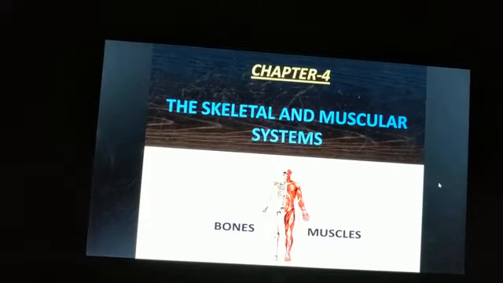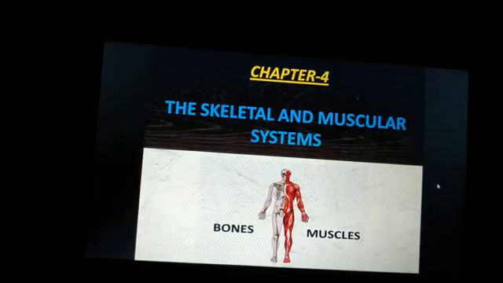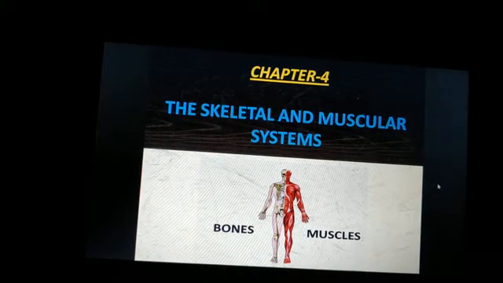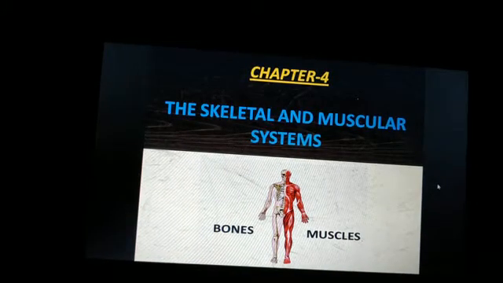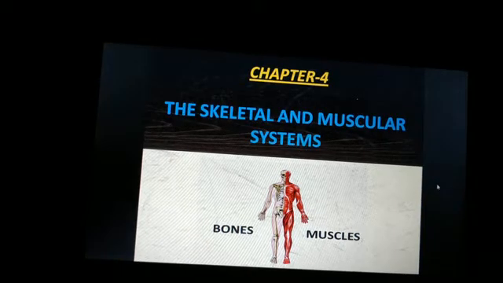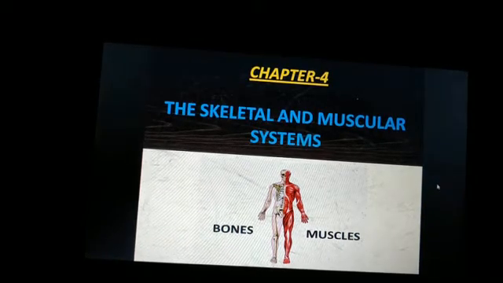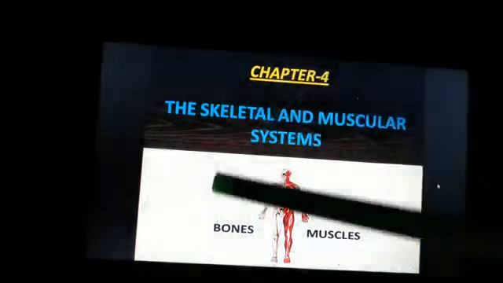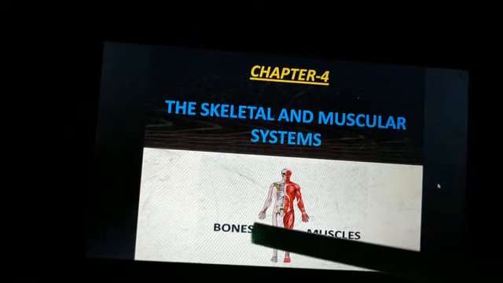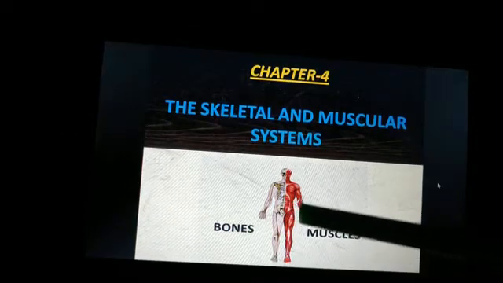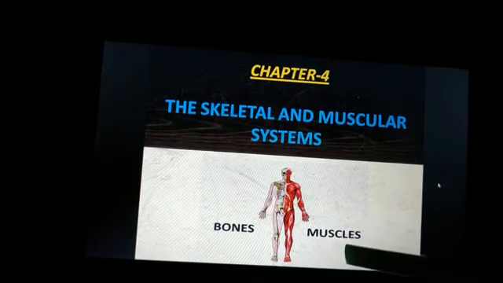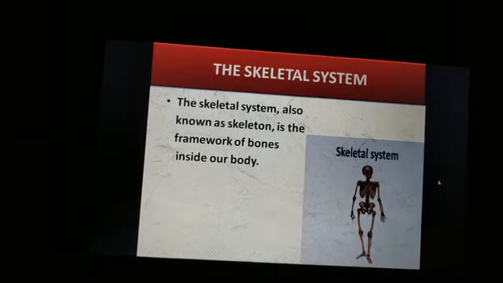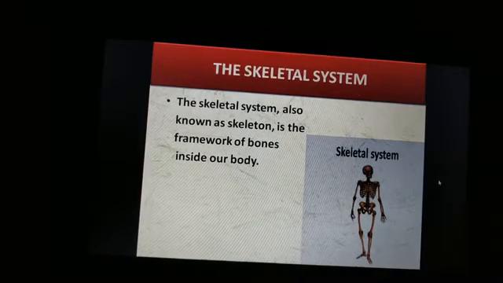Hello students. So let's begin with a new chapter, chapter number 4, the skeletal and muscular systems. In this chapter we will see the skeletal system and the muscular system. Our skeletal system is made up of bones and the muscular system is made up of muscles. First we will see the skeletal system.